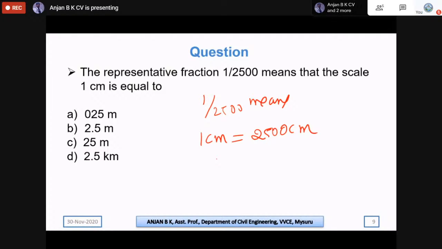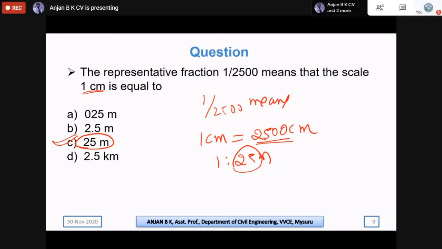So if you convert this into meters, 2500 divided by 100, we get 25 meters. So the answer should be 1:25, in terms of meters. You are to find the actual ground length if 1 centimeter is measured on the map. So the answer is C.